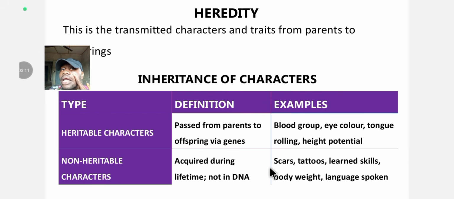If I get a mark here and then I give birth, the child will not carry the mark that I have. If I draw a tattoo on my kidney, my child will not have that same tattoo that I drew on my kidney. No, they are non-inherited characters.